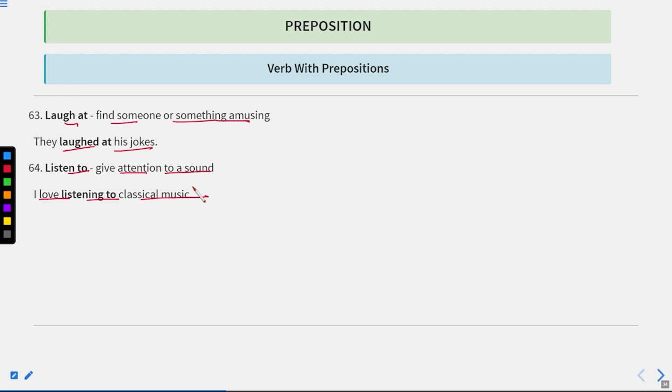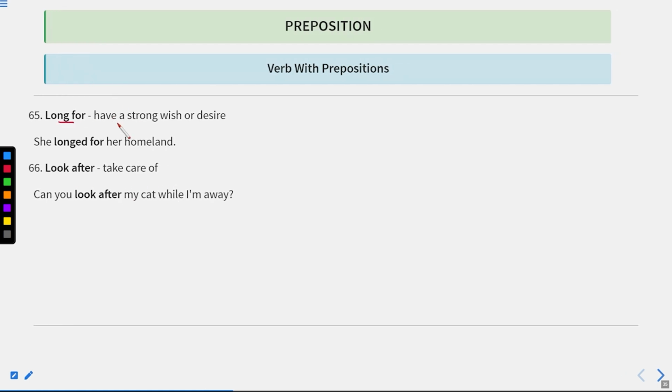Now let us move to the next one. That is long for, means having strong wish or desire. She longed for her homeland. It means she has a long desire or wish to go home. Look after means take care of. Can you look after my cat while I'm away? It means, can you take care of my cat while I'm away? It means when I'm not there with her.